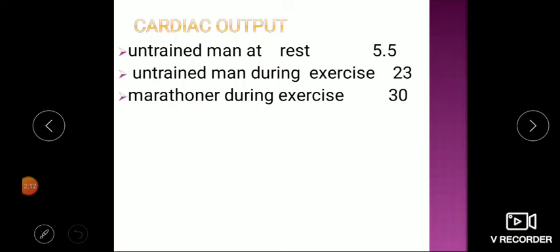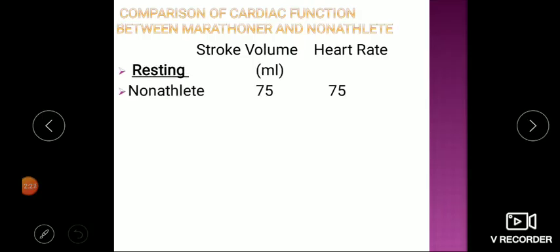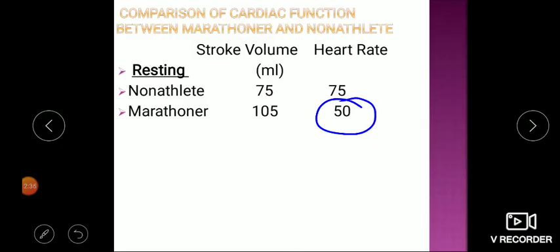So reserve increases in the case of athletes. So it is always recommended to exercise regularly to increase our strength during needs of the body. If you compare the non-athletes with the athletes, stroke volume at rest is 75 ml in non-athletes, with a heart rate of 75. But you can see the heart rate of an athlete shows a bradycardia. So it is called a physiological bradycardia of athletes. It is due to increased vagal tone due to regular exercise and ventricular hypertrophy.